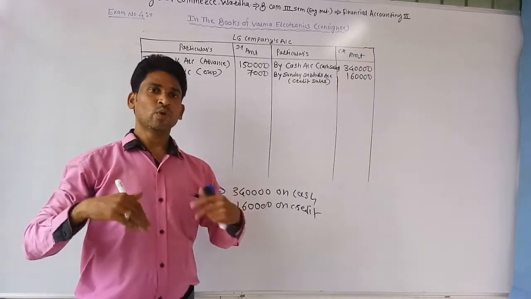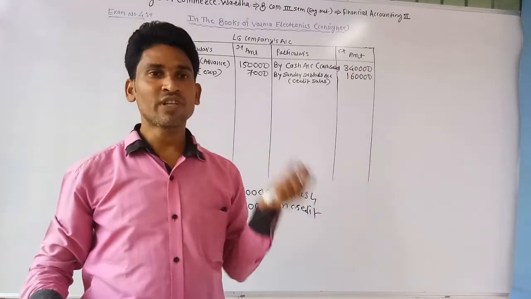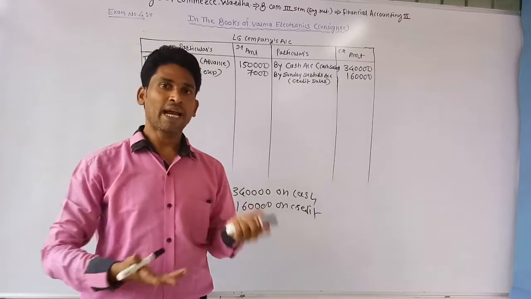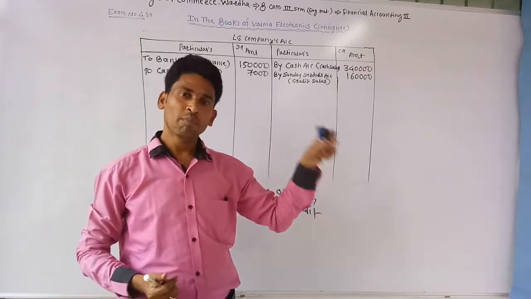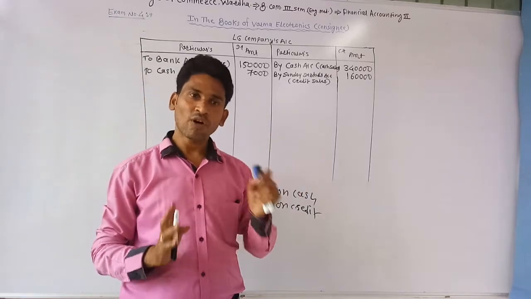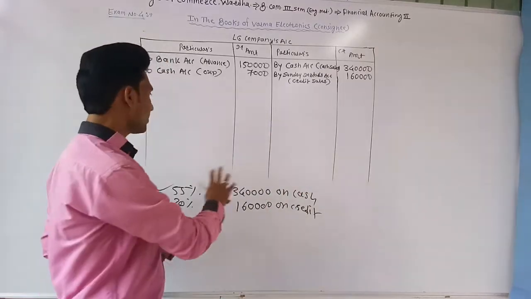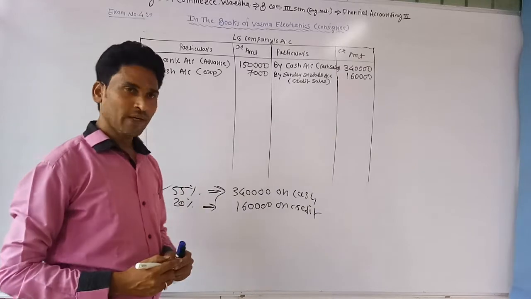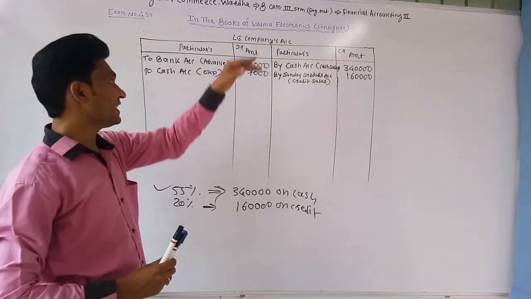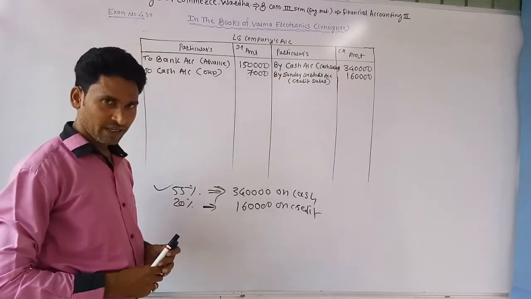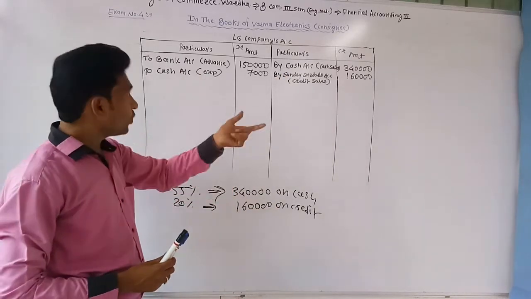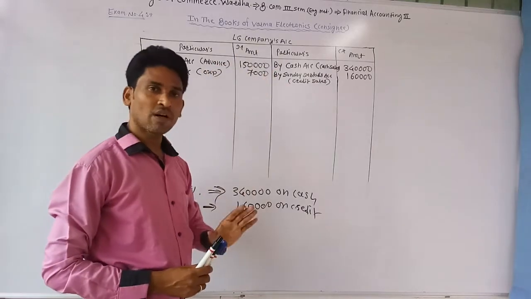Okay, you know better than that. When we sold the goods to any person on credit, at that time we debited that person's account. But now we don't know the particular name of that person. For that, we are using the sundry debtors account. Sundry debtors account debit, and this amount is payable to the LG company, so LG company's account credit. This amount is due from debtors, so debtors account debit, and due to LG company, so LG company's account credit.